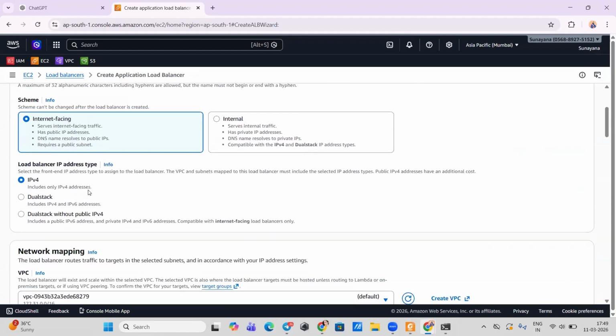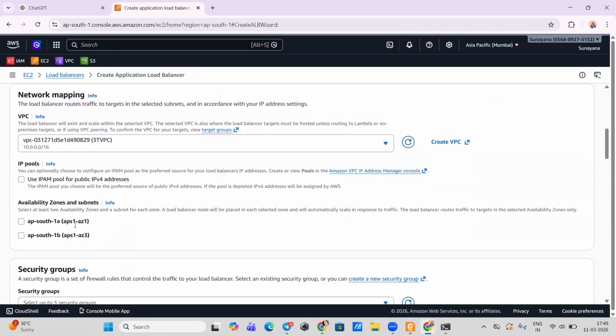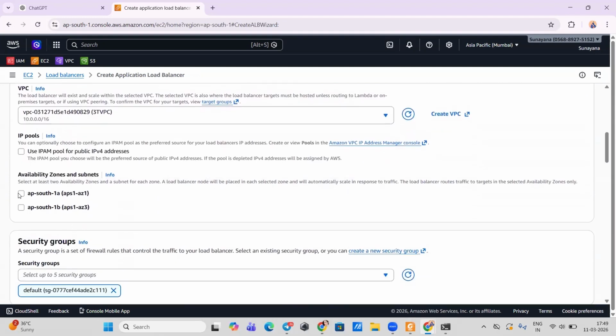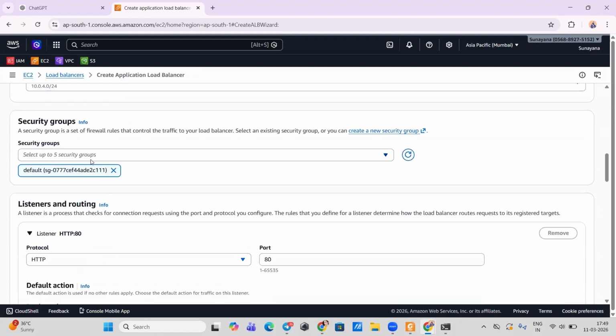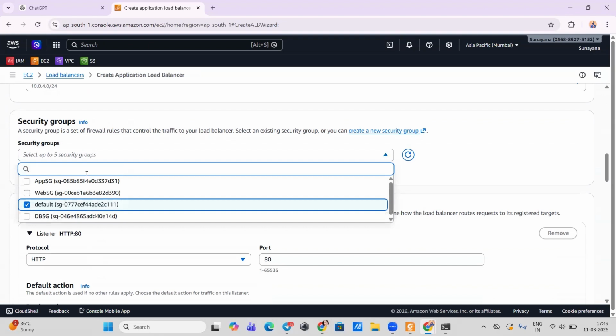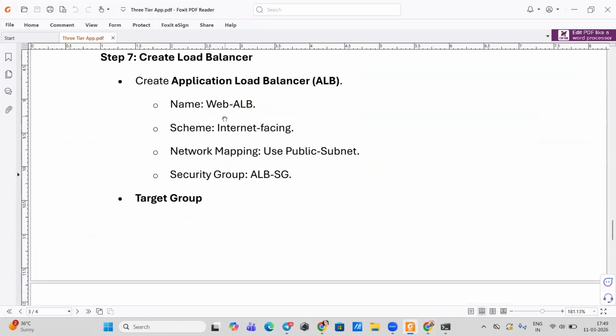Application load balancer. Choose your VPC. Select these two. Okay. Security groups. Web SG. Right.